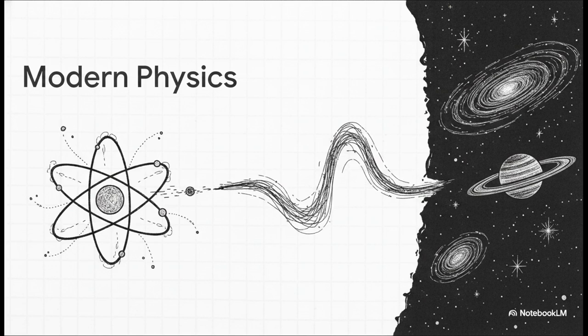But, as our scientific tools improved in the 20th century, our view of the universe expanded right along with them. Enter modern physics. This is where we tackle the incredibly fast, the incredibly small, and the overwhelmingly massive. We've got branches like quantum mechanics and particle physics dealing with the atomic and subatomic levels. Then you have astronomy and cosmology exploring the distribution of celestial bodies and the evolution of the universe itself. And let me tell you, these modern branches, they will often completely defy your common intuition.